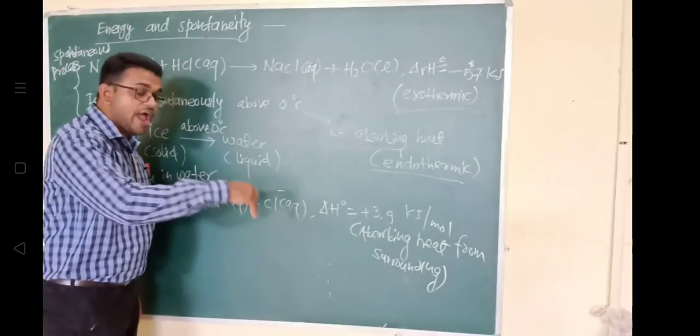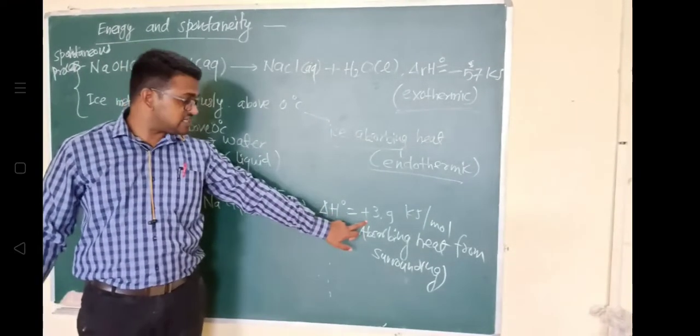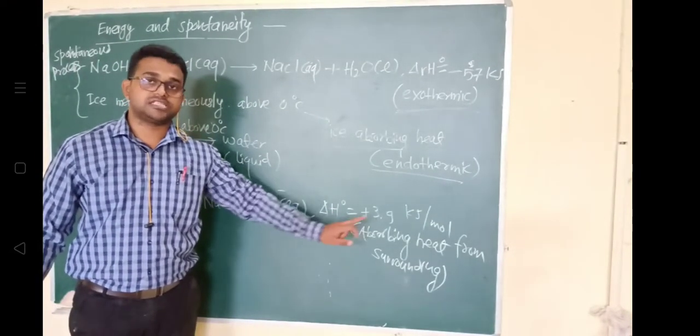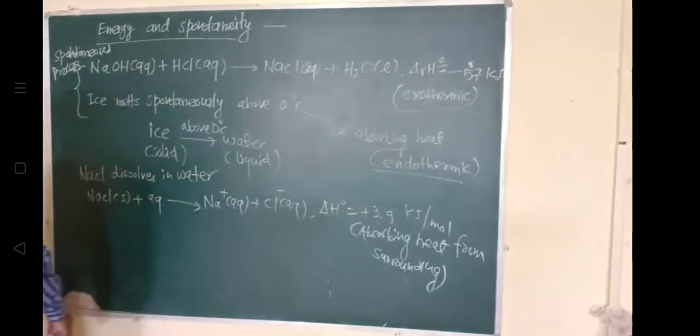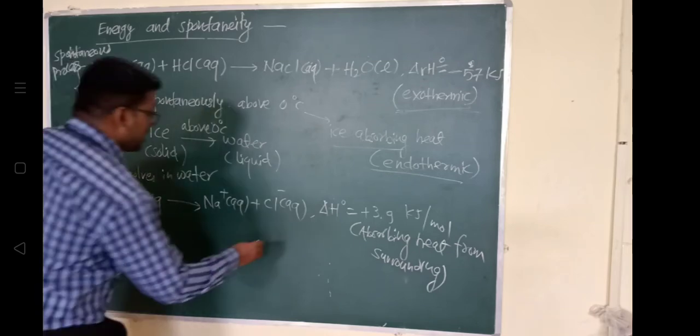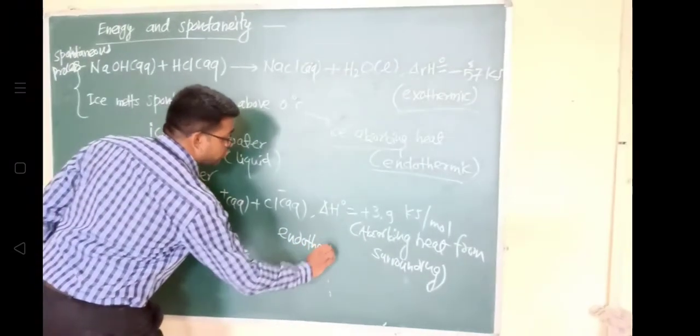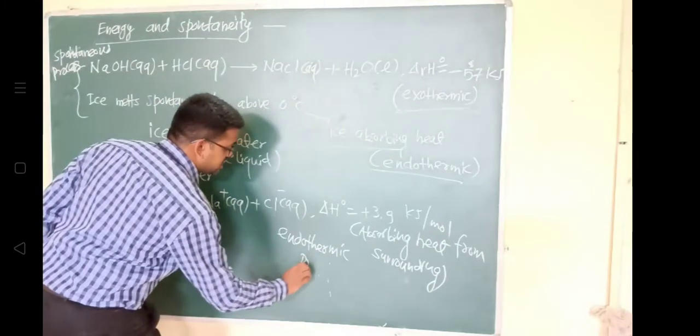So all these processes are endothermic and spontaneous. This is an endothermic process. Now look at the very first reaction: it is an exothermic process, the second is an endothermic process, and the third one is also an endothermic process.